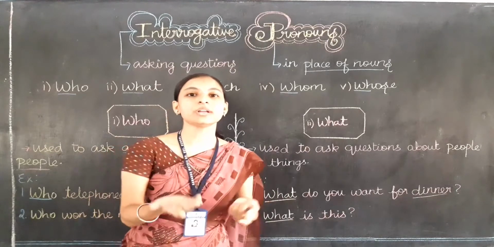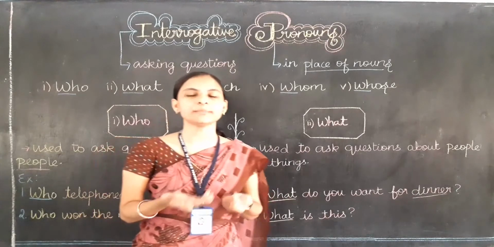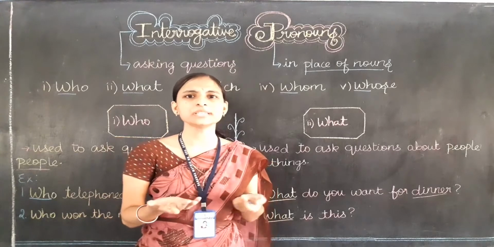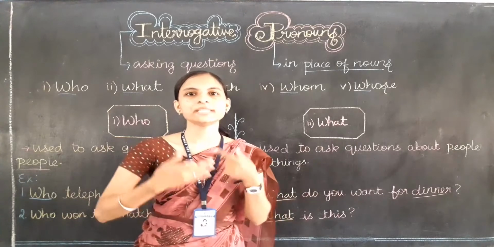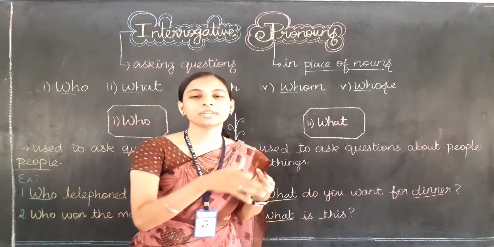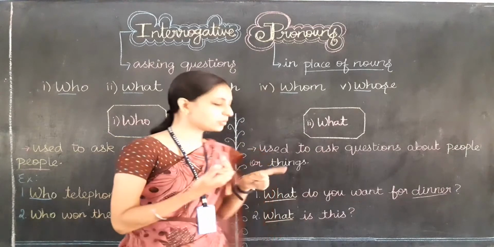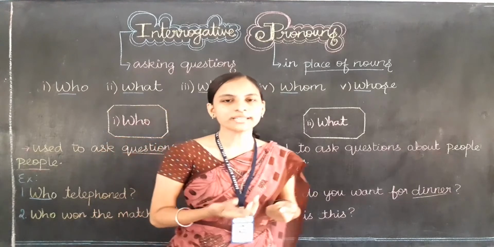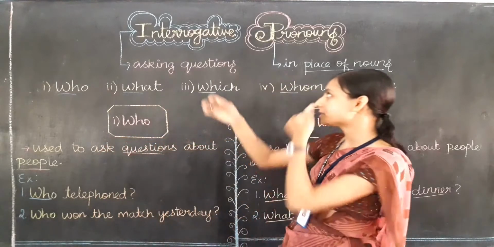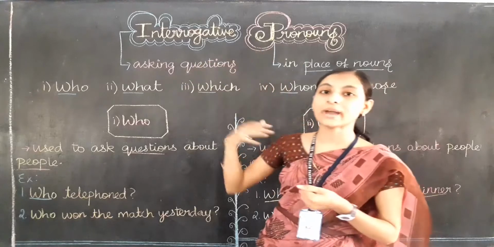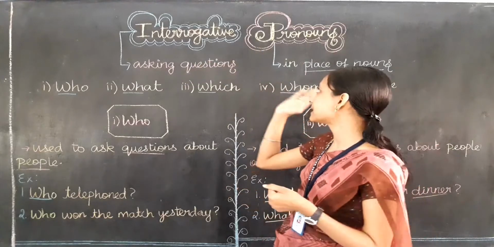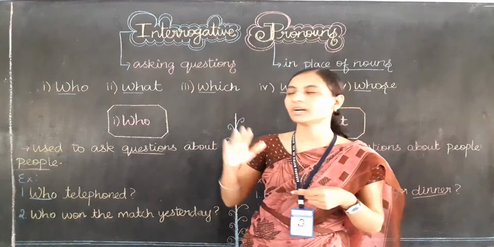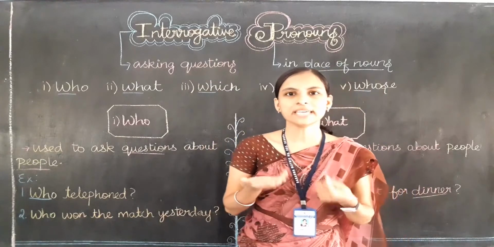Maybe, what is your name? We ask you, what is your name? The answer comes with the noun only. Am I right? My name is Priya. Or, my name is Rahul. Here, in place of Rahul and Priya, we use this interrogative pronoun. Clear, children? So, what are interrogative pronouns? Yes, interrogative pronouns are used to ask questions in place of a noun. Without using the noun, we use the interrogative pronoun to ask the questions.